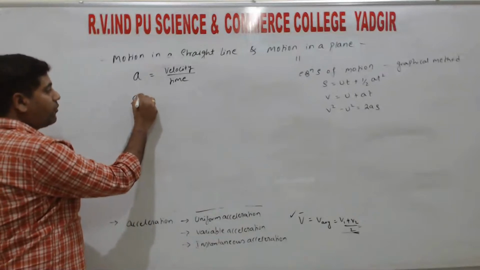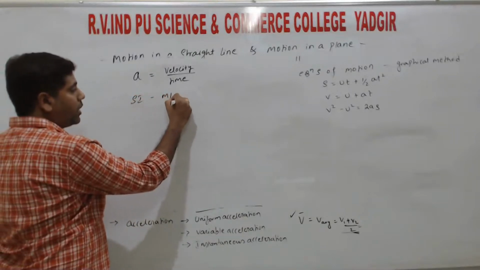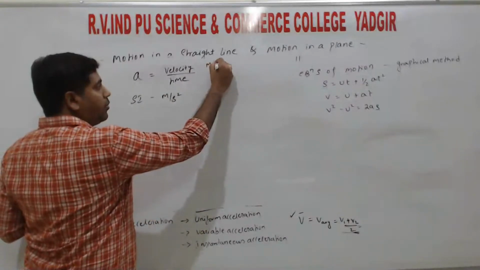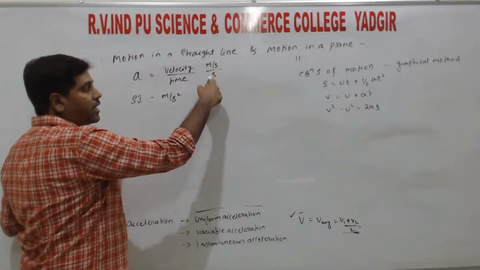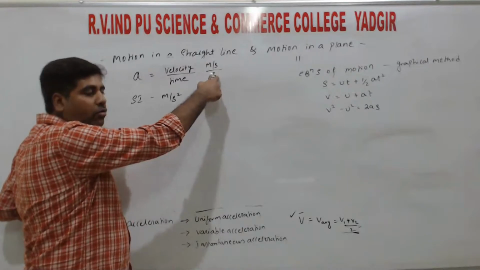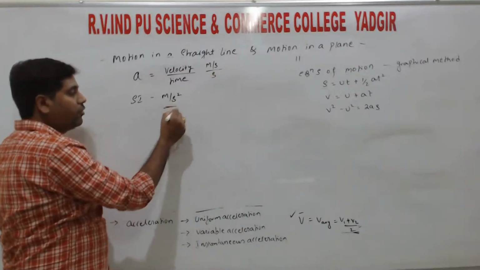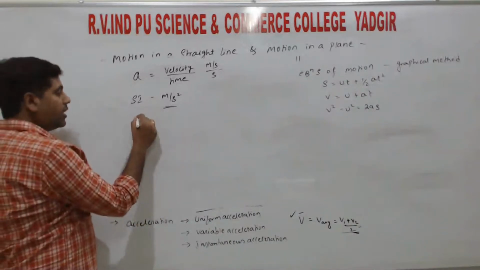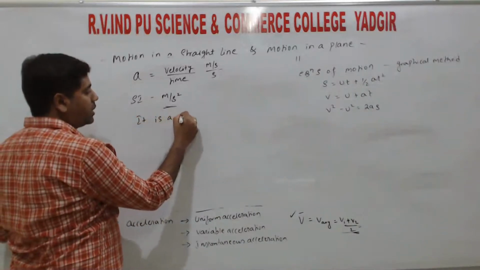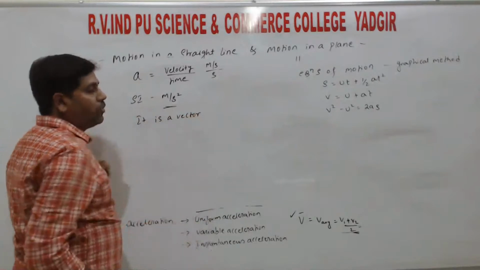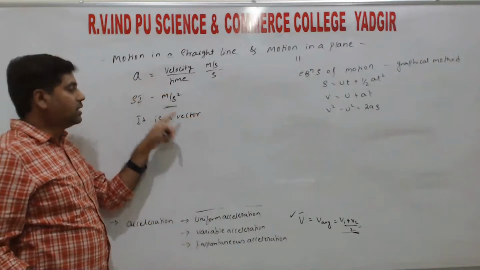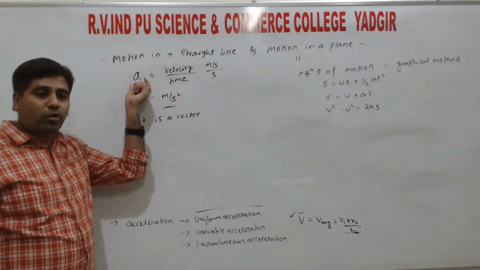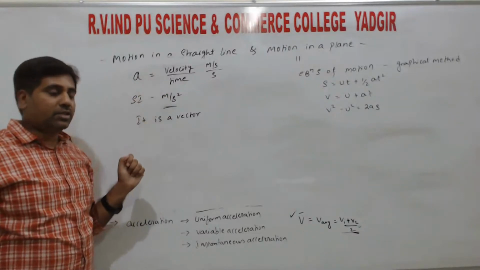So the SI unit of acceleration is meter per second square, because for velocity the SI unit is meter per second, and for time we have second. So the second goes into the denominator, so it becomes s square. So the SI unit is meter per second square, right? So again it is a vector, because velocity is a vector, hence acceleration we get is also a vector. So acceleration has both magnitude and direction, right?